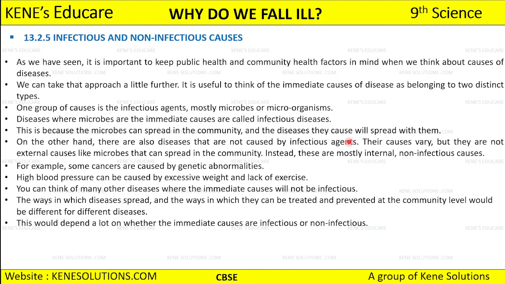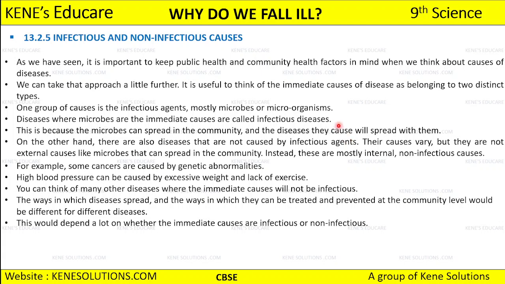So one group of causes is the infectious agent. What is one group of cause? Infectious agent, and this mostly includes microbes or microorganisms. Now, diseases where microbes are the immediate cause are called infectious diseases. There are some diseases where microbes have caused the disease and are the immediate cause of it. In such cases, we call such diseases infectious diseases.